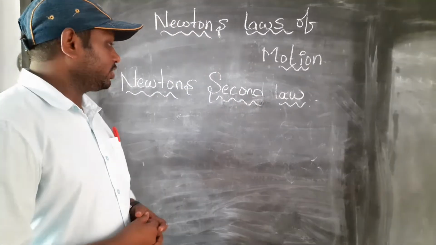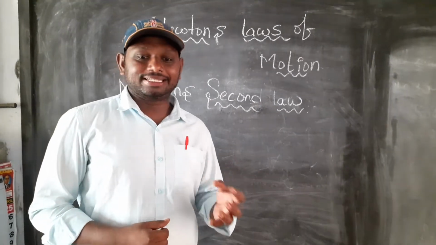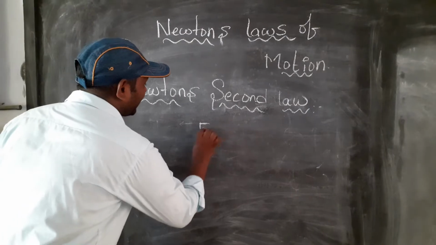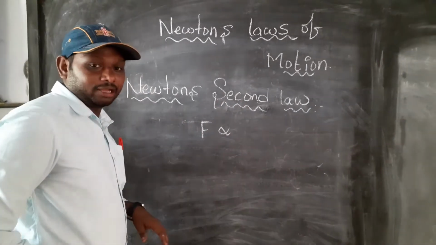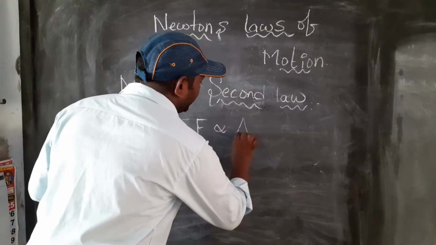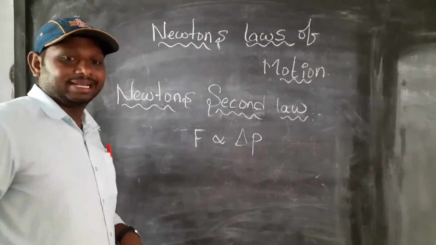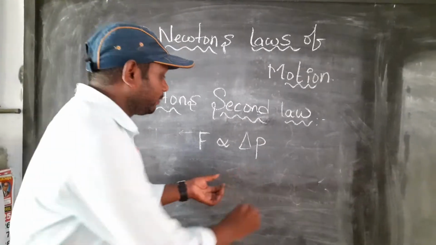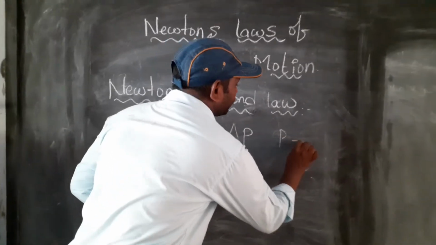So here, see, F is directly proportional to the rate of change of linear momentum, delta P. Here P is nothing but momentum.